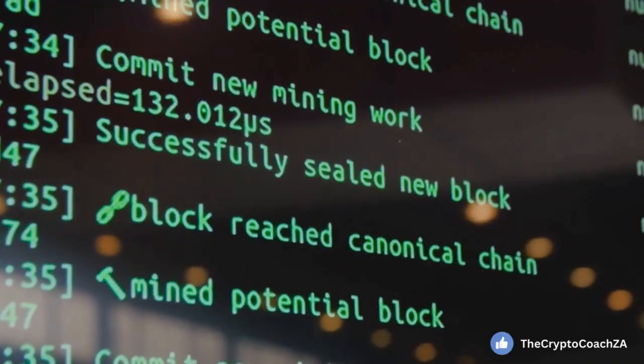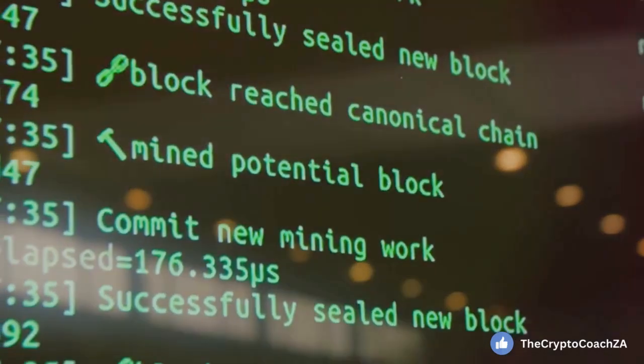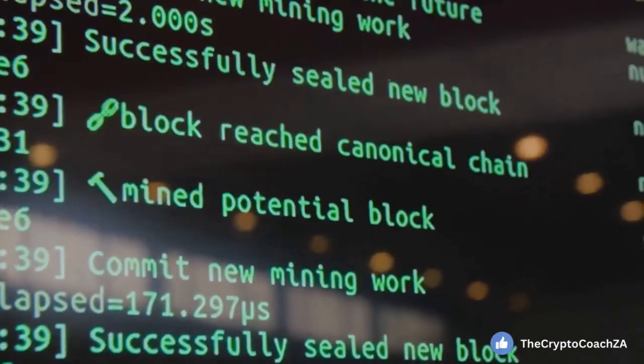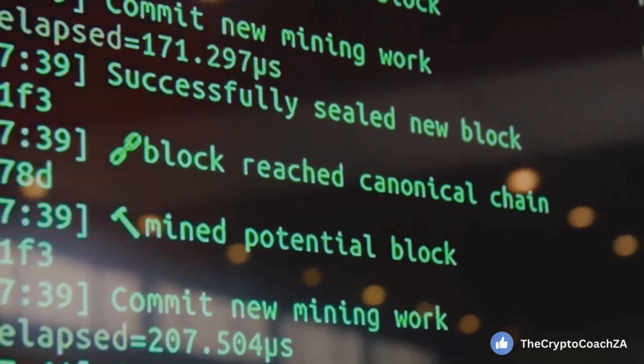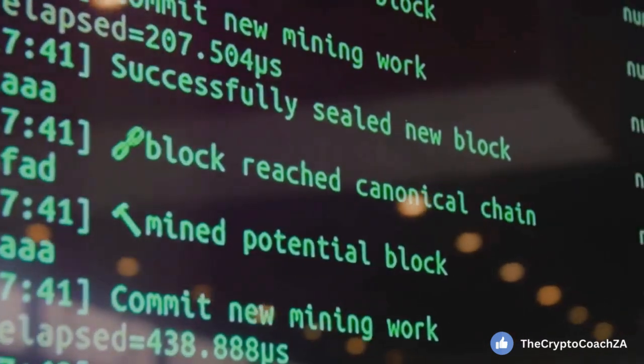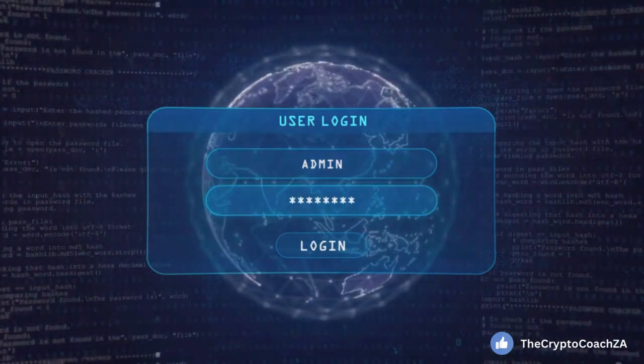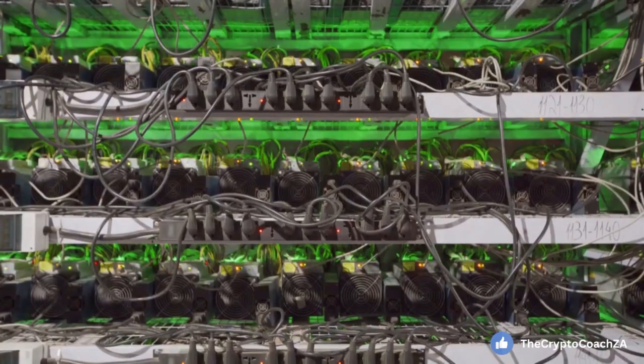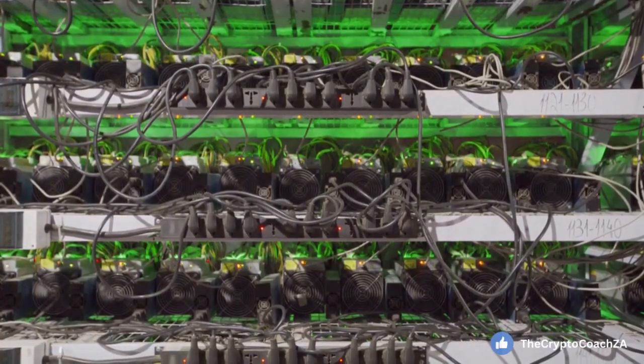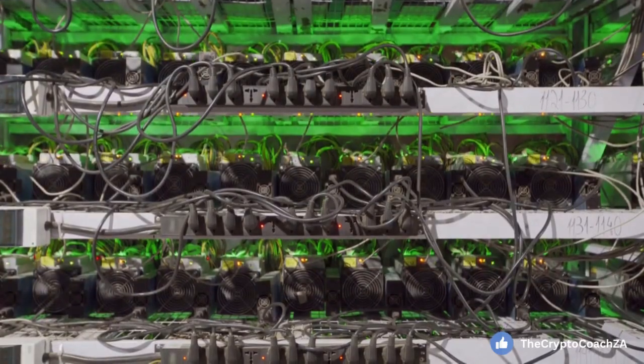A 51% attack happens when an attacker has enough mining power to intentionally modify the ordering of transactions, preventing some or all transactions from being confirmed. This is also referred to as transaction denial of service. The attacker would also be able to prevent some or all other miners from mining, leading to the so-called mining monopoly.